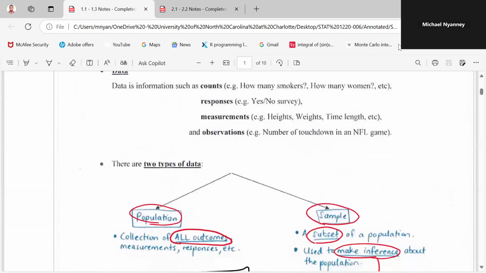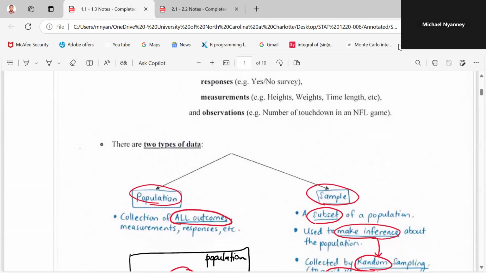So there are types of data. One of it is the population data and the other is what? The sample data. So the population data deals with all the counts that you are getting, and the sample data is a subset of the population. If I take the class for instance and I want to get the age of each and everyone in the class, then I'm getting some kind of data known as what?